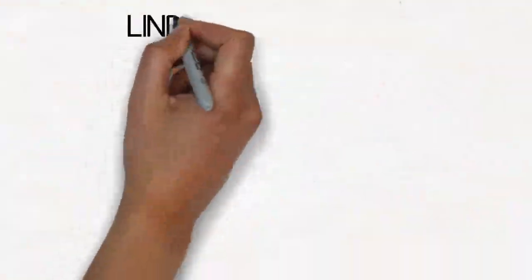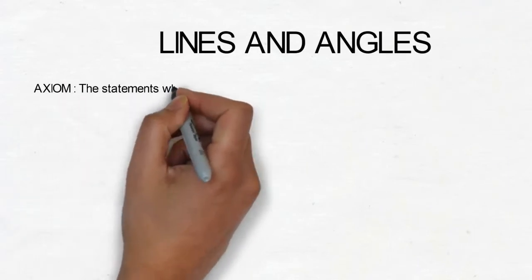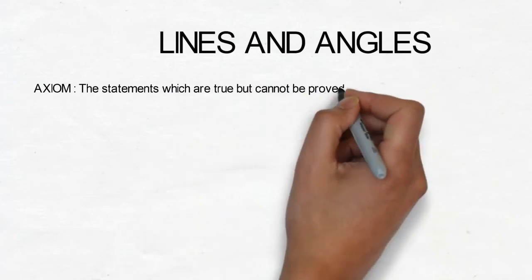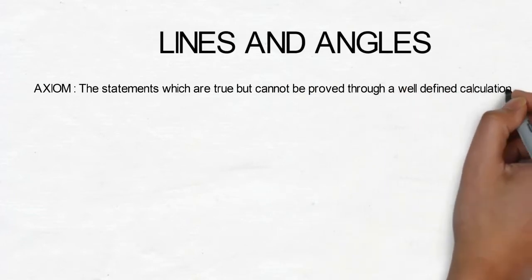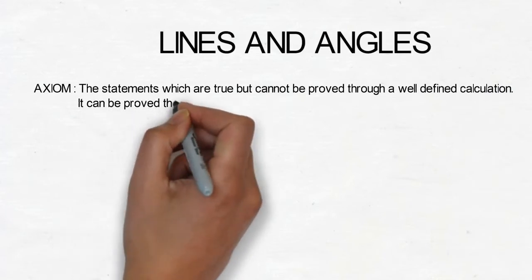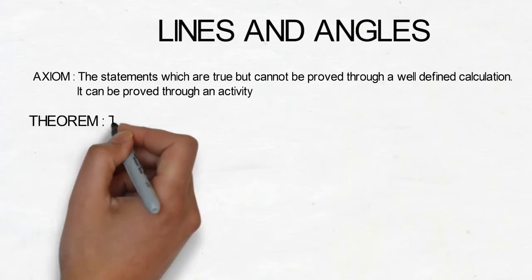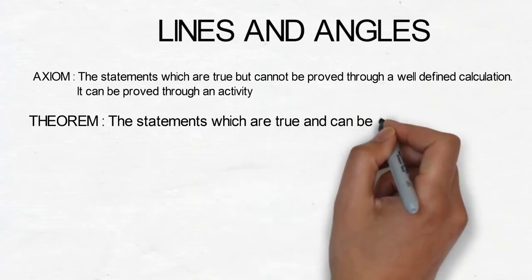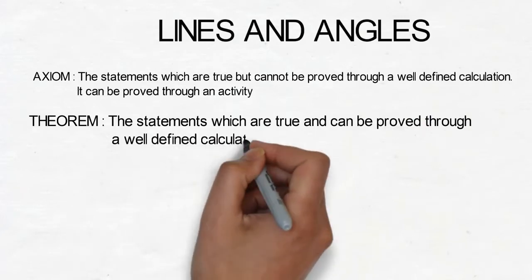Yes, students, today we're going to learn lines and angles. So here, first of all, understand axiom. These are the statements which are true but cannot be proved through a well-defined calculation, but can be proved through an activity. Next is theorem. These are also statements which are true and can be proved through a well-defined calculation or process.